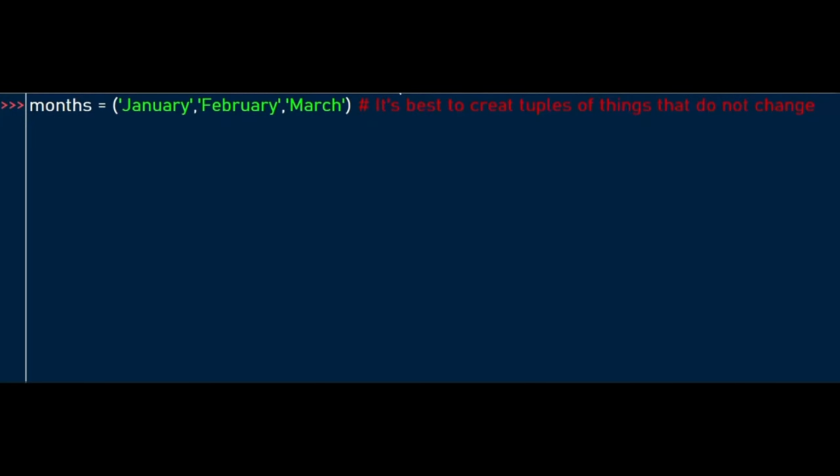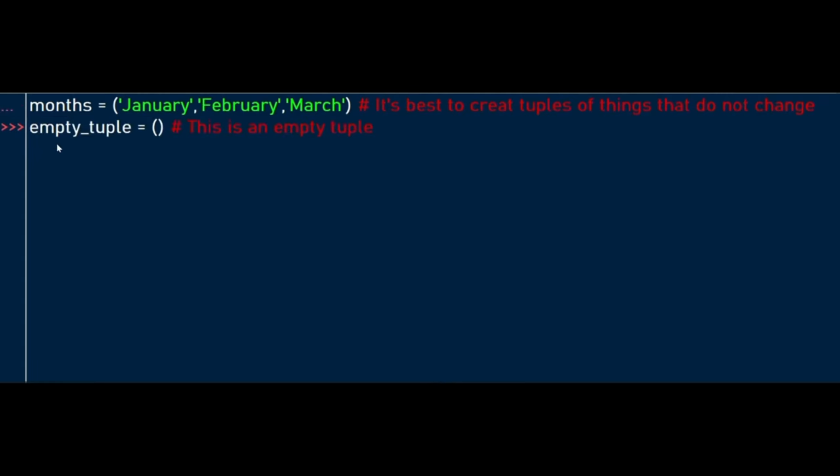Creating tuples. You can create a tuple of things that do not change. It's actually better when you do it like that. In this case, we have a month tuple with January, February, March. Each element is separated by commas and then closed by parentheses. This is a string tuple. We have declared some strings within the tuple using single quotes. We are also going to use double quotes, just to show that you can declare the tuple using double quotes.